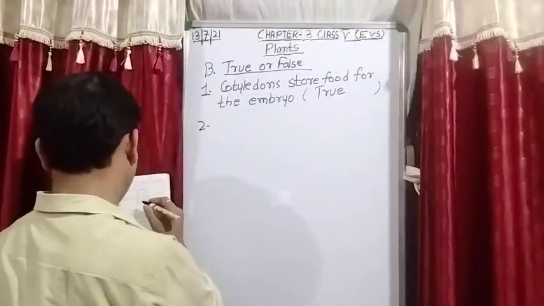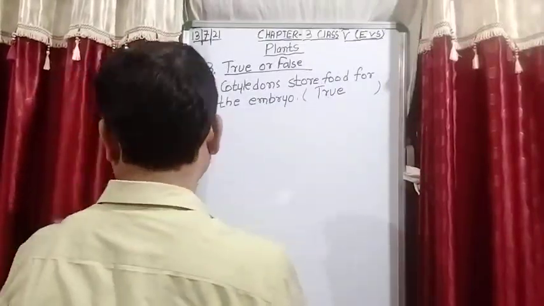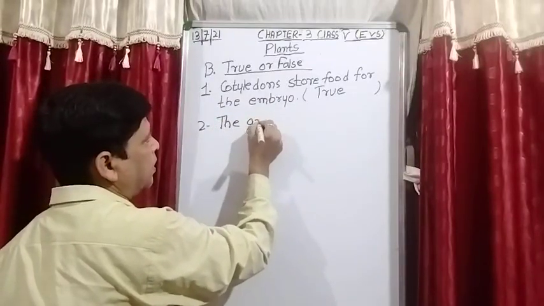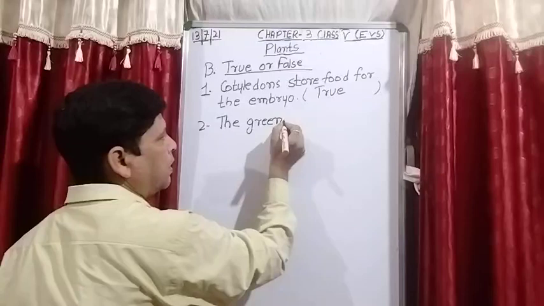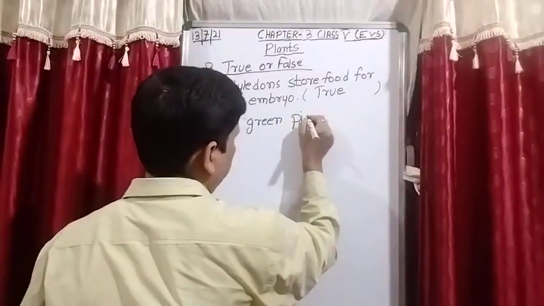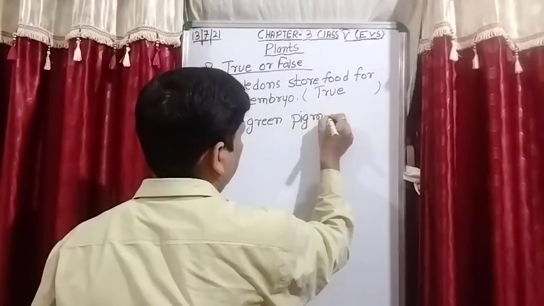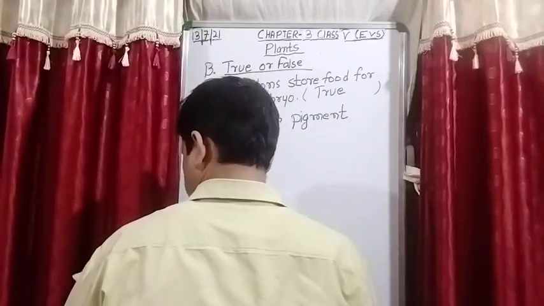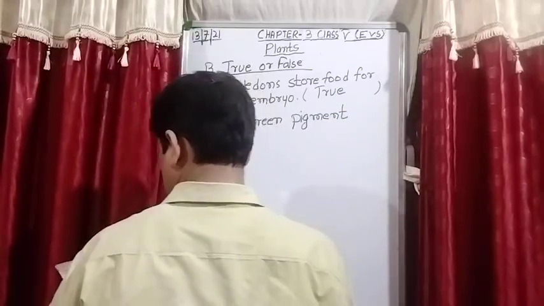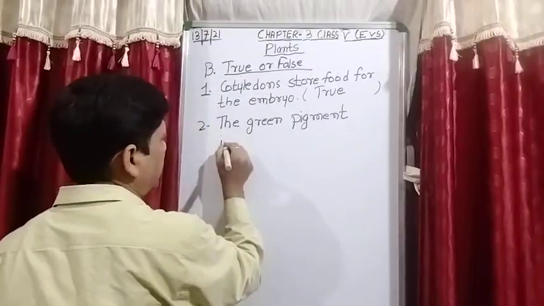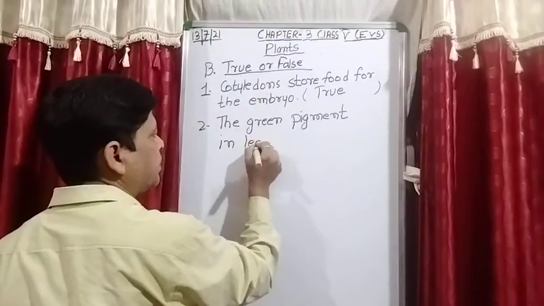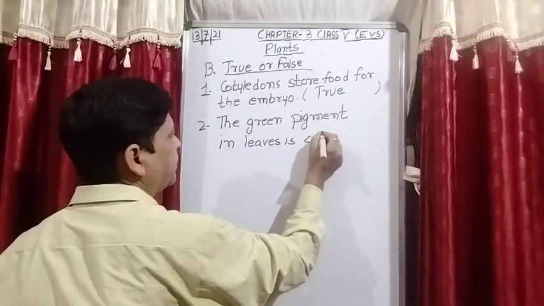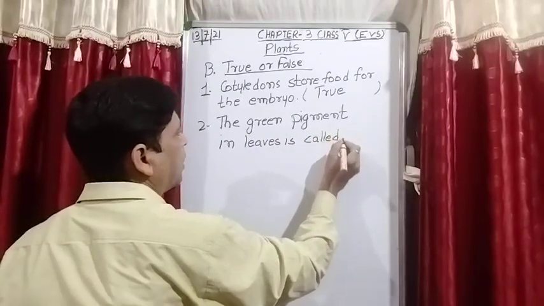Second question: the green pigment in leaves is called chlorine.